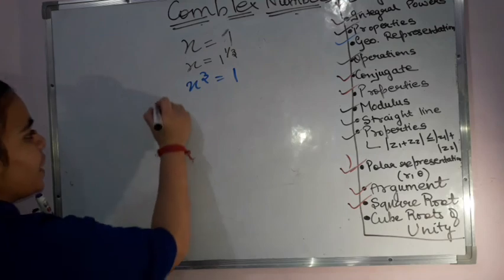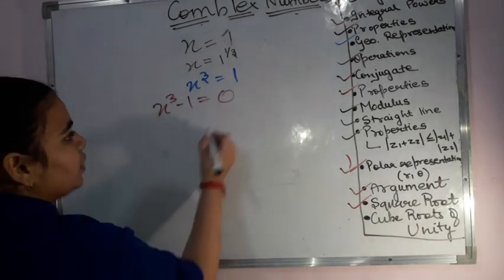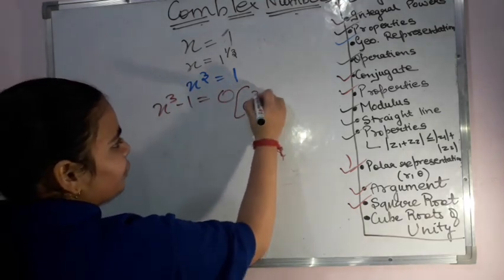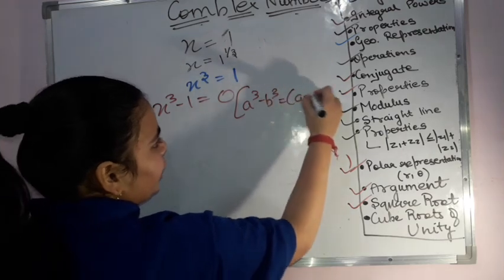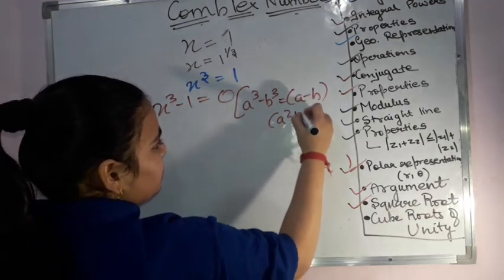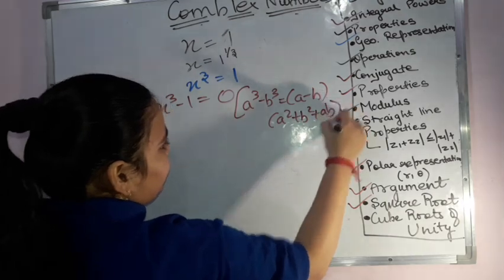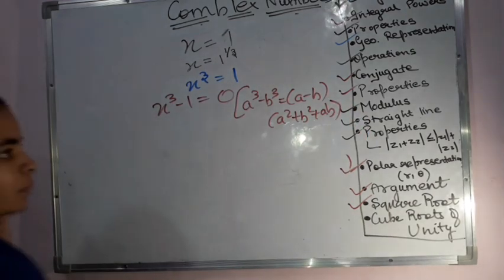That means we have x cube minus 1 is equal to 0. Now solving with the help of a cube minus b cube, that is equal to what? (a minus b)(a square plus b square plus ab). Do we have this formula? If you don't know, then see from here. Then we can write it as